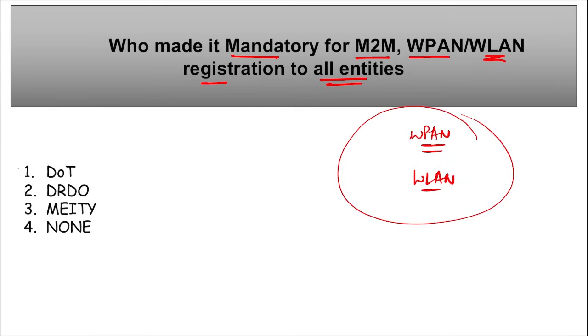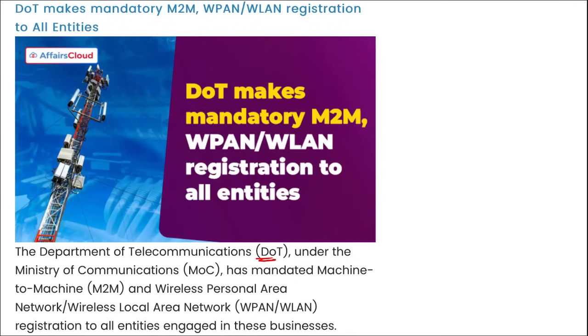Which organization made it mandatory? It is DOT. Right here you can see, Department of Telecommunication, that comes under the Ministry of Communication, made it mandatory for machine to machine and wireless personal area network or wireless local area network registration to all entities engaged in these businesses. The registration process must be completed by 31st of March 2024 through a portal, that is Saral Sanchar portal.